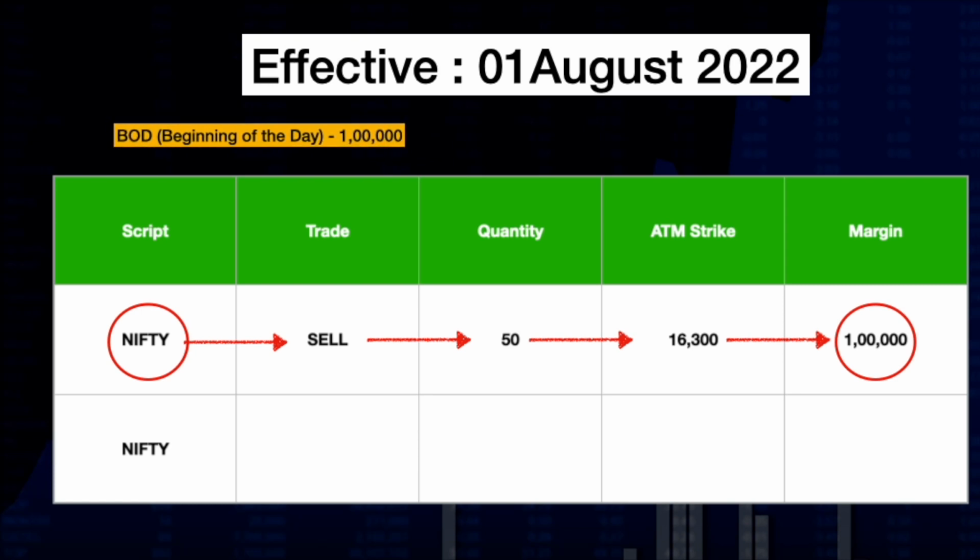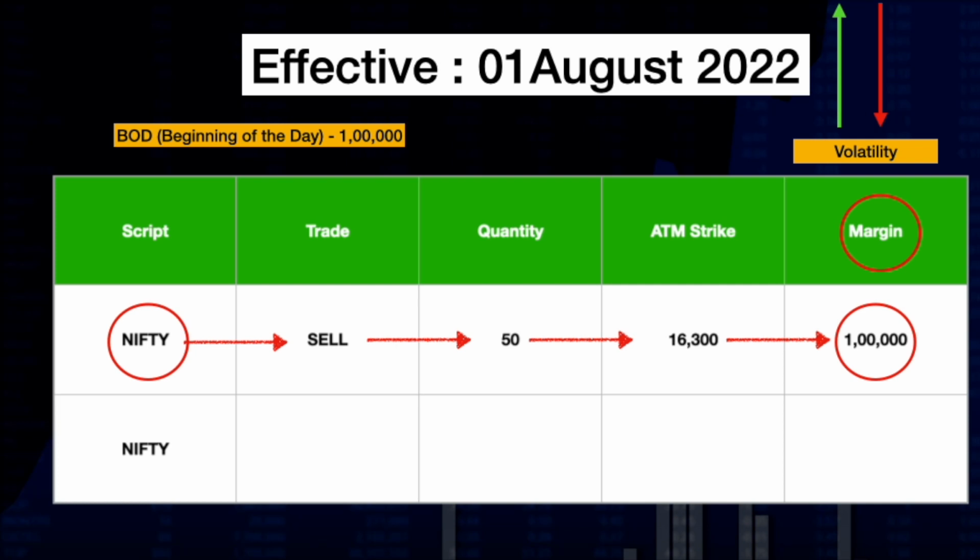Now we need to understand that depending on the current market volatility, the margin requirement will change. If the volatility is high, the margin requirement will increase, and if the volatility is low, the margin requirement will decrease. Now this is the problem. At the beginning of the day, you paid 1 lakh as margin to your broker and entered the trade.